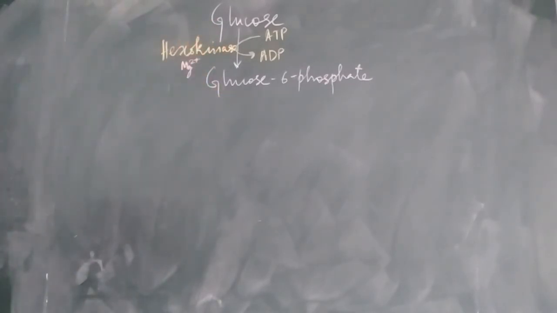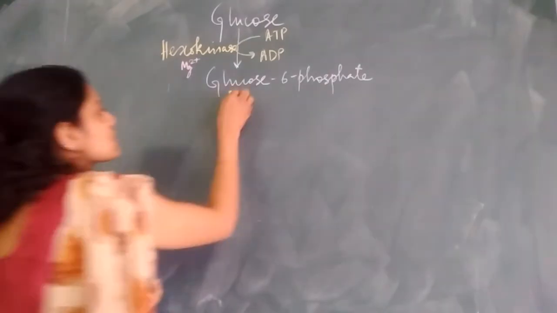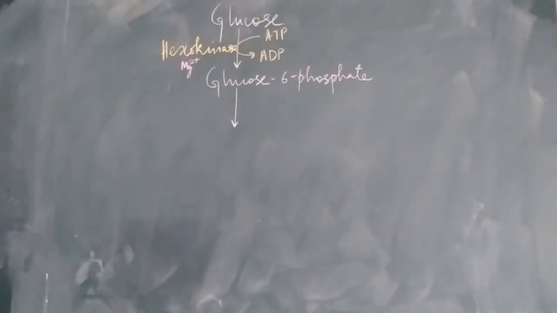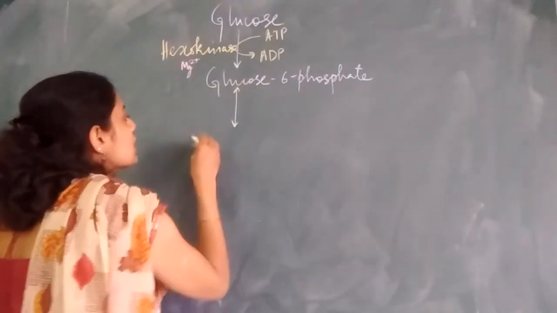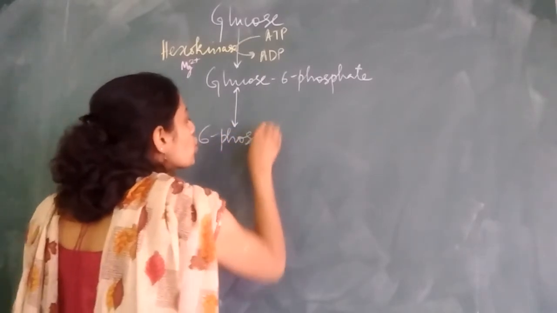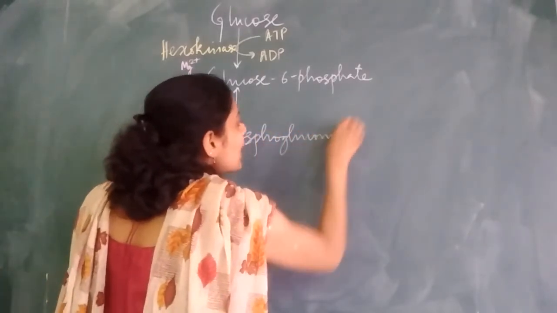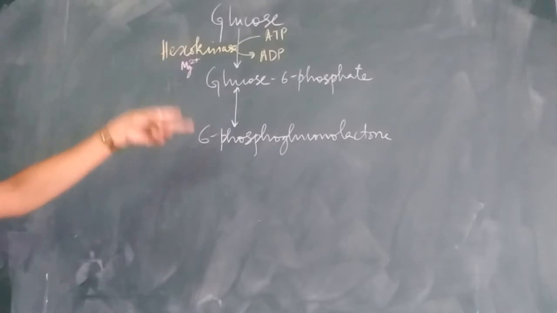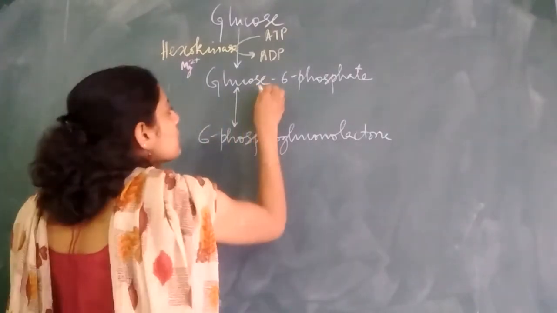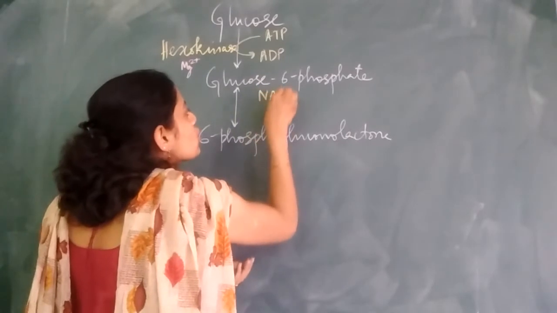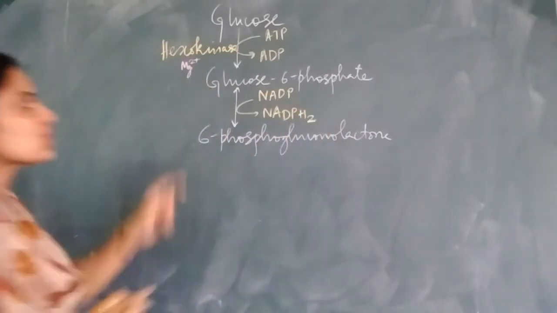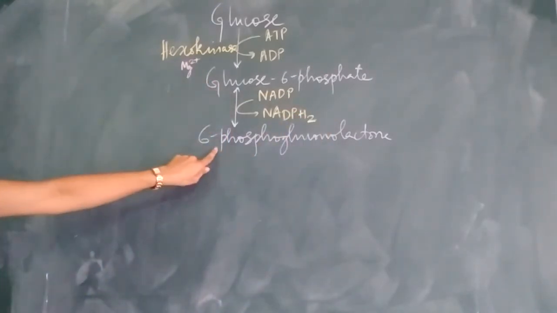In the next step, glucose 6-phosphate is getting converted into 6-phosphogluconolactone. Now this step is similar to the HMP shunt or the PPP that we have studied in the earlier class. This is the next product that is being formed. In this step, we have a redox reaction taking place. So NADP is getting reduced to NADPH2, and in this process, we have oxidation of glucose 6-phosphate into 6-phosphogluconolactone.